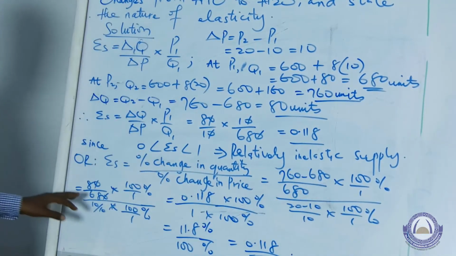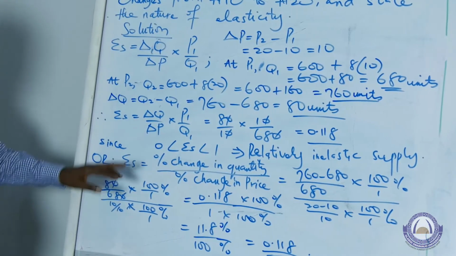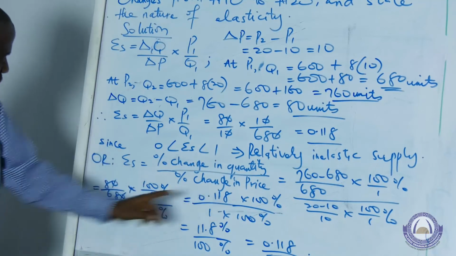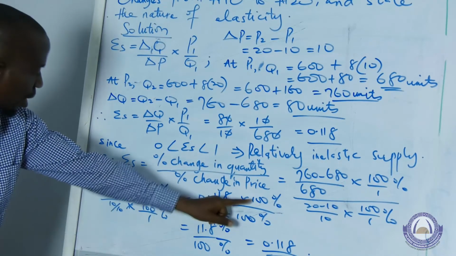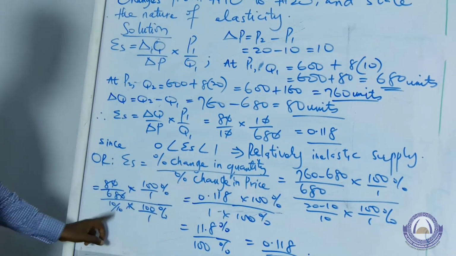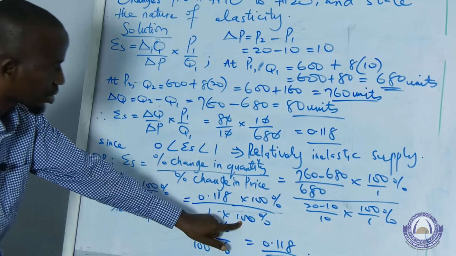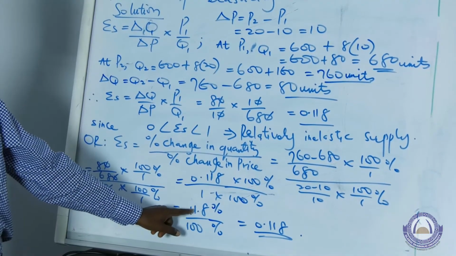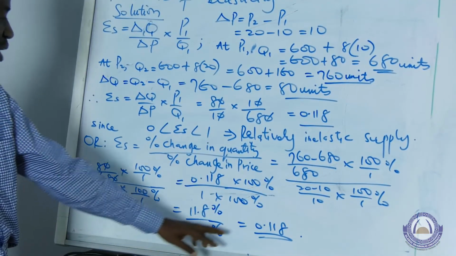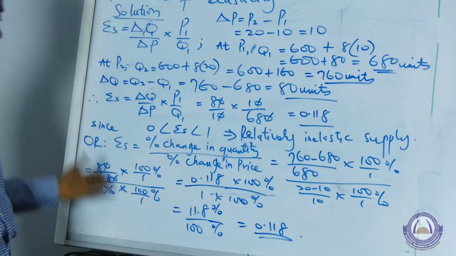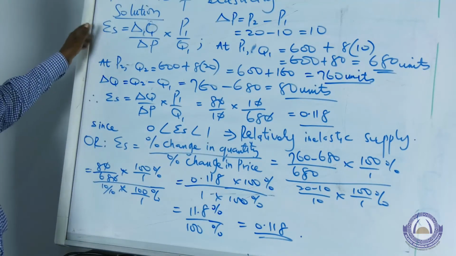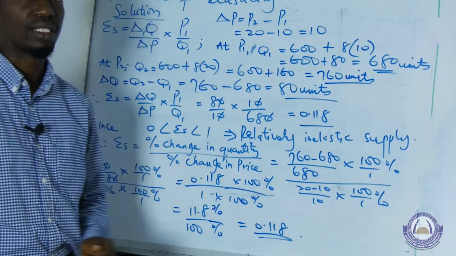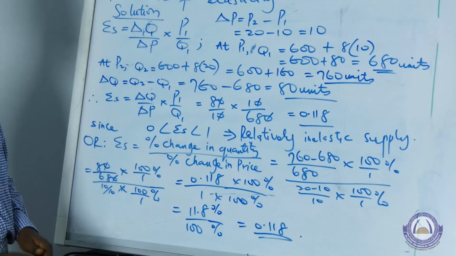Then that will give us 80. So from that, this one crosses out. Then from that point, we can have 0.118 from this multiplied by 100%. Then 10 over 10, that is 1, multiplied by 100%. Then from there, we have 11.8% over 100%, and that gives us the same value. So which means we can use this approach or the earlier approach. It will give us the same answer as the value of our price elasticity of supply.